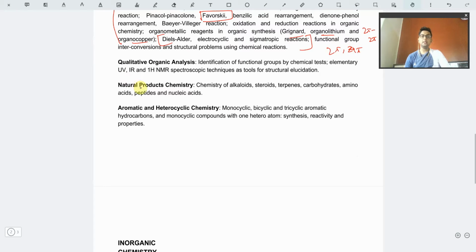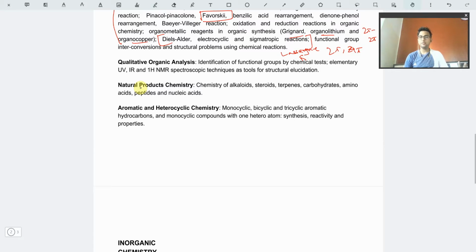Next we have the qualitative organic analysis. We have three types of analysis. Firstly, the organic chemistry analysis that we do in a lab, that is by using chemical tests. These are quite easy. You have to use certain reagents for detection of certain functional groups. That is a very easy concept. You have already done it in your lab, you have performed it with your own hands, so I don't think that will be difficult to understand and remember.